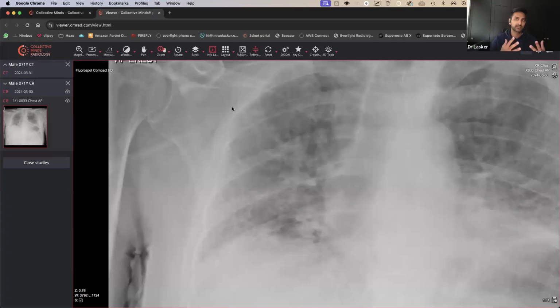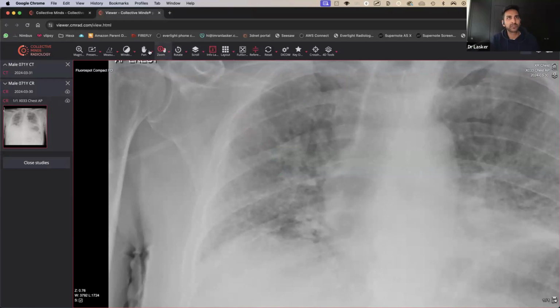Reticular is a phrase you use if it looks a bit netted. Netting means like a fishing net, I guess. So you can see linear lines going all the way to the edges. Now, as you go towards the corners or the edges, the little lines should become less and basically get smaller and smaller. But these ones look like interstitial markings all the way along, right?